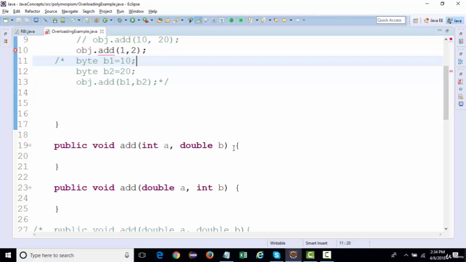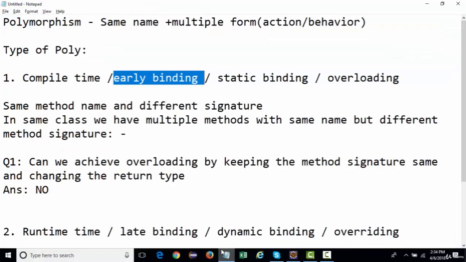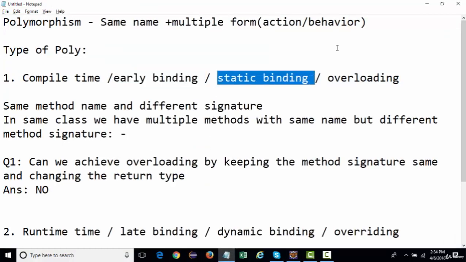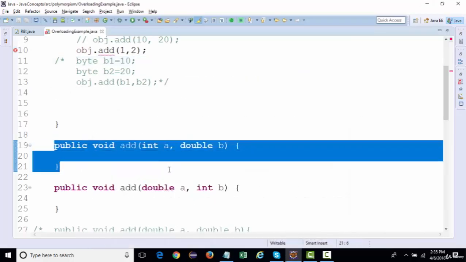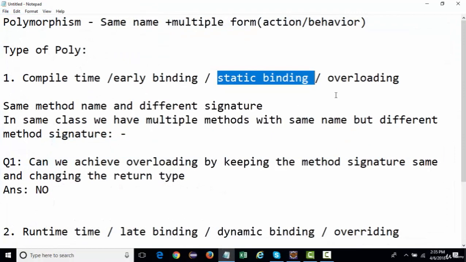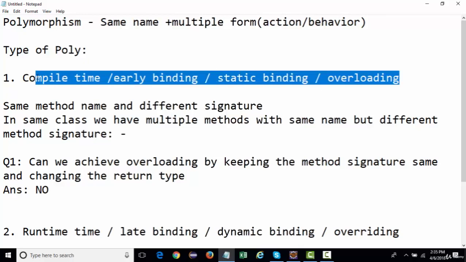And why do we call it static binding? Because once it is bound, it is not going to change at runtime. So that is the reason we call it compile time, early binding, static binding, and that is what overloading is. Now there is another important interview question: can we overload the main method in Java?